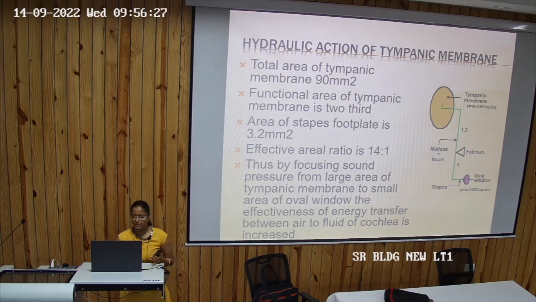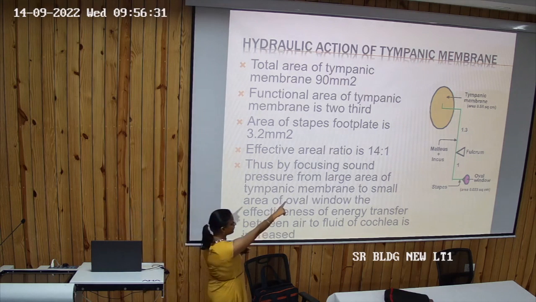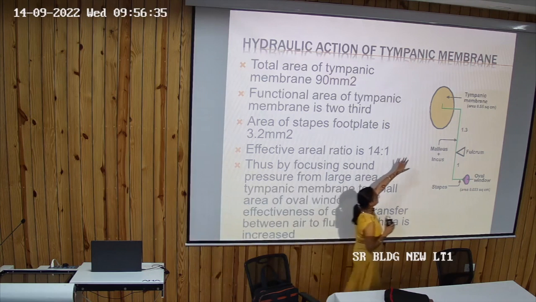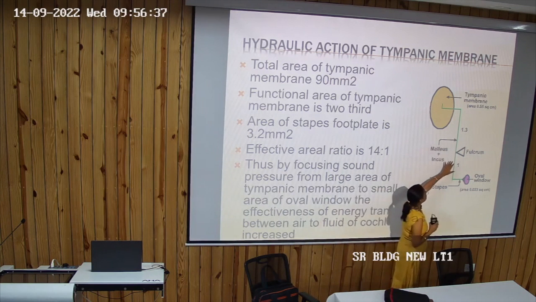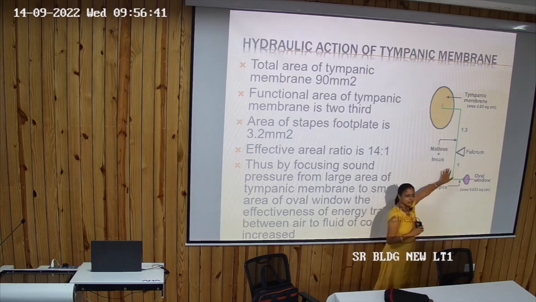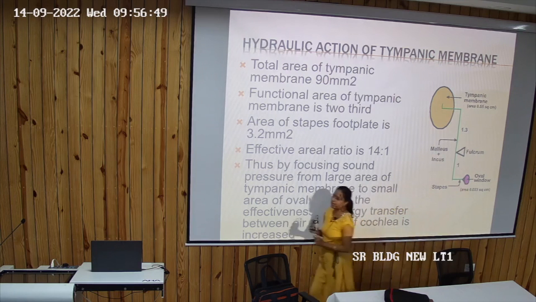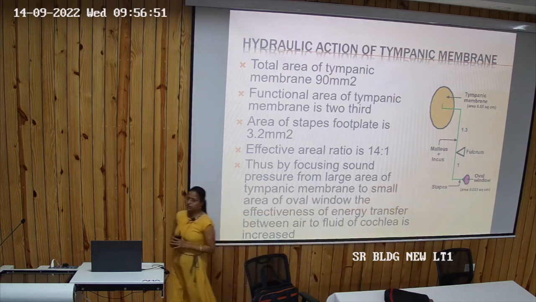So this acts as a lever. You can see in this diagram, this acts as a lever. The sound wave is coming from the tympanic membrane. This is middle ear. Middle ear is acting as what? Fulcrum, right? And the sound wave is going to the oval window. The area is less here. So what is it doing?